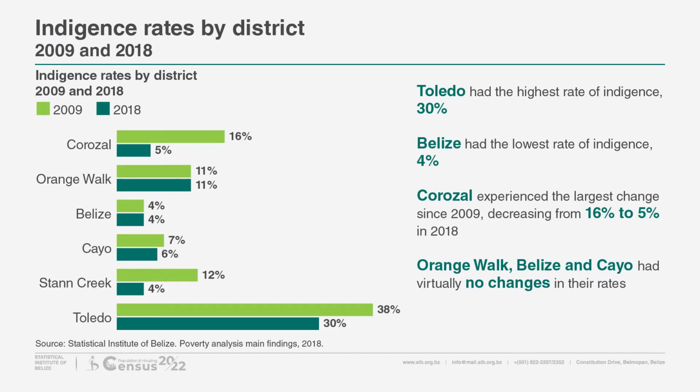Indigence rates by district. In 2018, the Toledo district had the highest indigence rate at about 30%. Meanwhile, the Belize district had the lowest rate of indigence at 4%. Corozal experienced the largest change since 2009, decreasing from 16% to 5% in 2018. The Orange Walk, Belize, and Cayo districts saw virtually no change in their rates over this period of time.